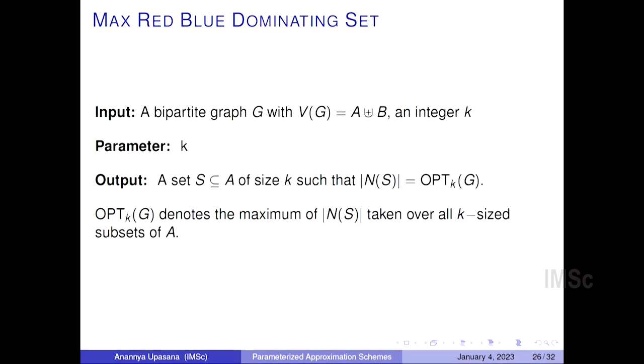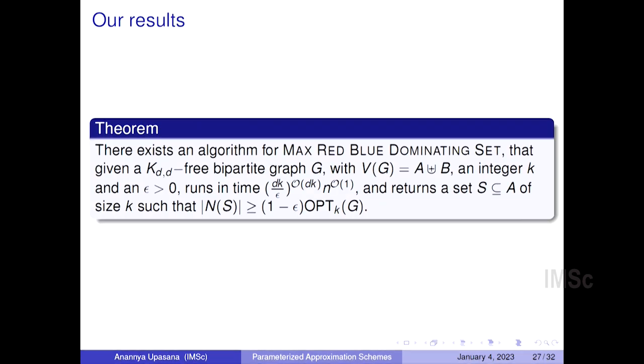Here we are given a bipartite graph G with partitions A and B, and we are also given an integer k, and the parameter is k. We want to select k sets such that the number of neighbors covered by these k sets is as large as possible. We give a parameterized approximation scheme for the maximum red-blue dominating set problem.